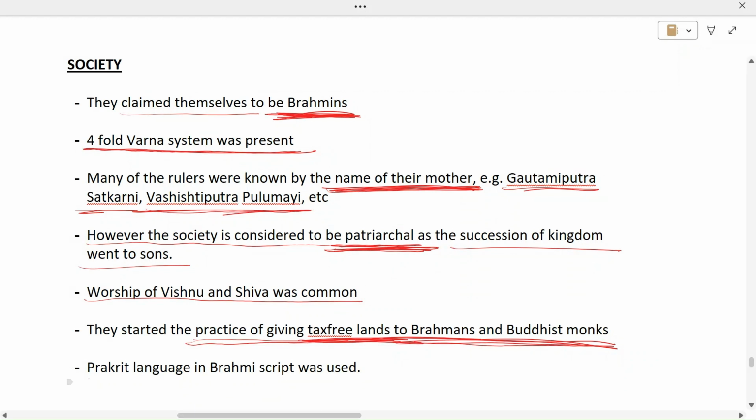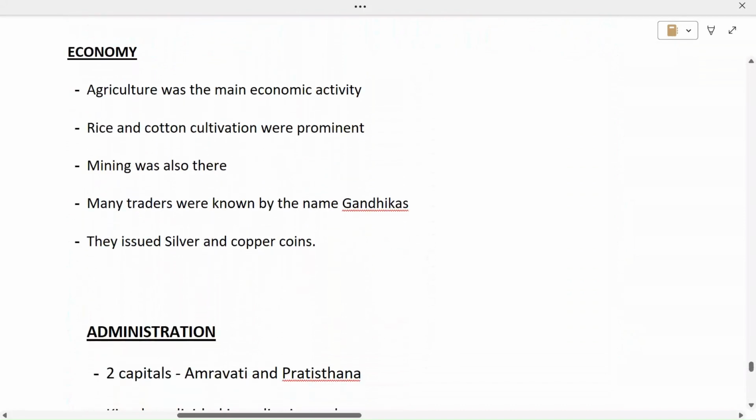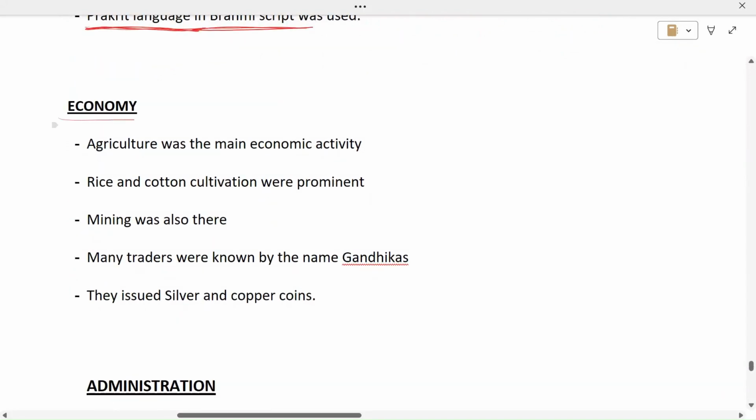Now, the Prakrit language was the official language which was written in the Brahmi script, and the use of Sanskrit is very rare. Then coming on towards the economy part. So in the economy, agriculture was the main economic activity. Rice and cotton cultivation were prominent and mining was also present. Many traders were known by the name Gandhika.